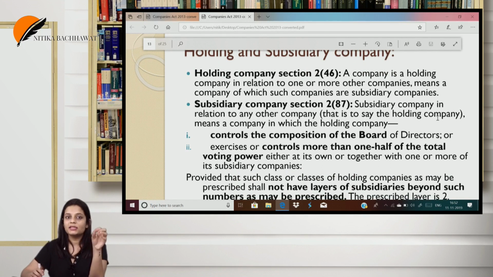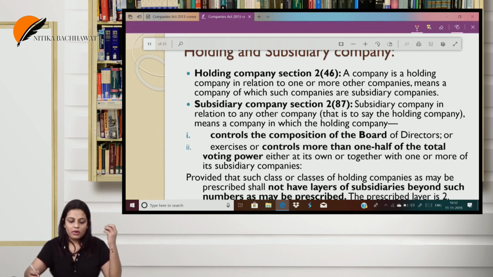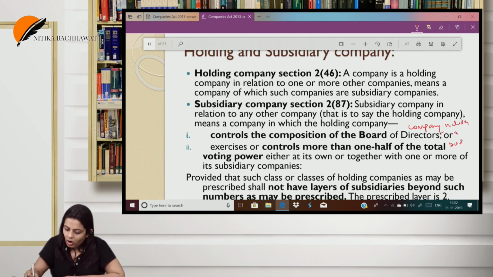Control the composition, that is the right to appoint or remove the majority of the directors, or hold more than half of the total voting power. Please understand, it's not total share capital, it is total voting power. That is, holds or controls more than half of the total voting power. Here, I don't know if I had told in the previous video or not, in this case they had added an explanation. For the purpose of this clause, the word company includes a body corporate.